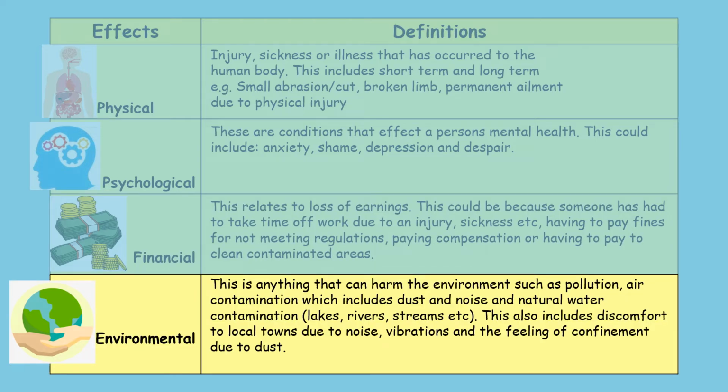And then environmental, this is anything that can harm the environment, such as pollution, air contamination, which includes dust and noise, and natural water contaminations, so lakes, rivers, and streams. But it can also include the discomfort to local towns due to noise, vibrations, and the feeling of confinement due to dust. So, for example, roadworks in a small town or a small village, dust can get everywhere. There are traffic queues constantly. Even some businesses will be affected as well. So those are the environmental effects of a hazard.